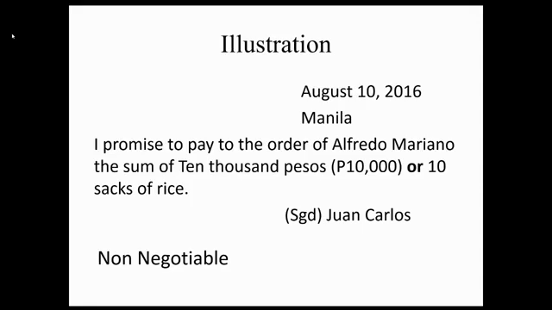Now, since walang provision sa negotiable instrument law regarding alternative obligation, okay, then pwede tayo mag-cross-refer sa Article 1200 ng Civil Code. And under 1200 ng Civil Code, in alternative obligation, the right of choice belongs to the debtor unless expressly granted to the creditor. Okay, now sino ba ang debtor in a promissory note? Answer, edi yung maker. Kaya since ang option nasa maker, then the instrument is non-negotiable. Kaya pwedeng piliin ng maker yung 10 sacks of rice. Kaya hindi na siya payable in a sum certain in money.